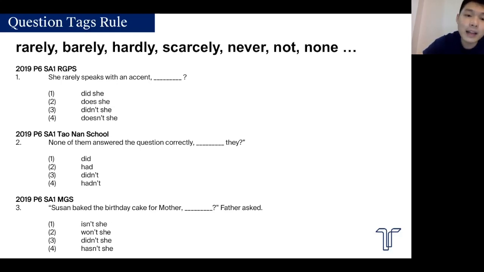For the second part, none of them answered the question correctly. I see the word none, so I know again it is negative. So the left side is negative, the right side must be plus. None of them answered the question correctly, did they? The answer is 1.